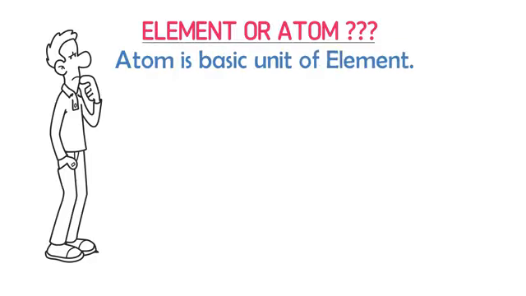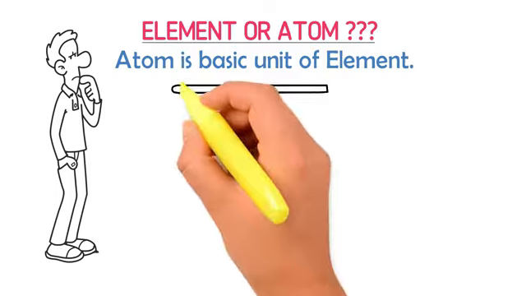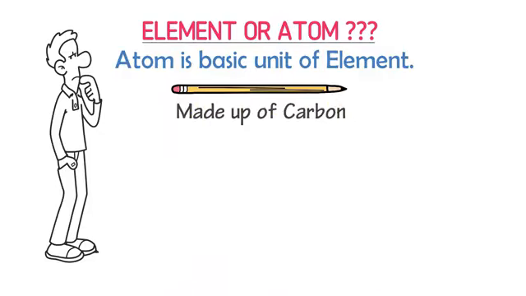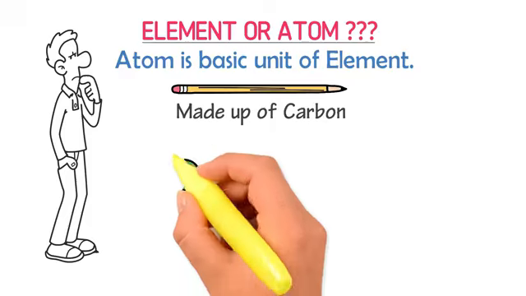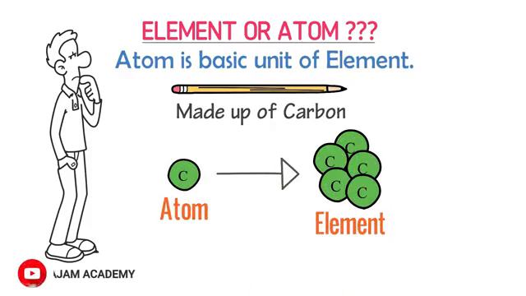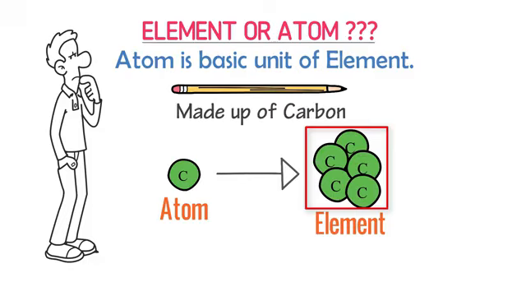Atom is the basic or fundamental unit of an element. For example, consider a pencil. It is made from carbon. Carbon is an element. It is made from millions of small units or small atoms. Or you can say that when these small atoms of carbon combine together, we get an element like this pencil.